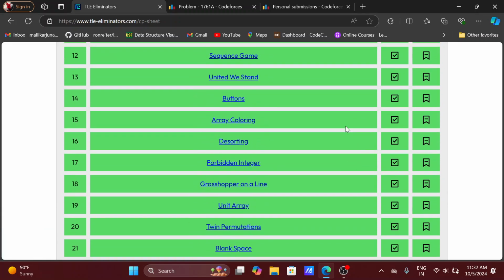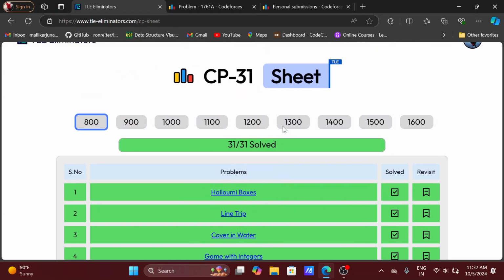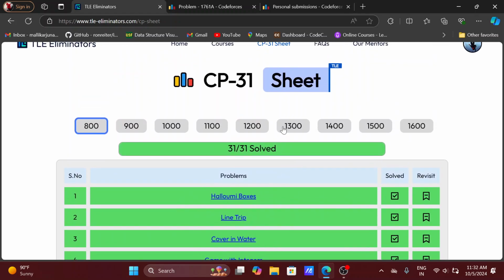So I'm sure we can solve the first problem of a Codeforces contest, because it is mostly under 800 rating, and it's about how can we